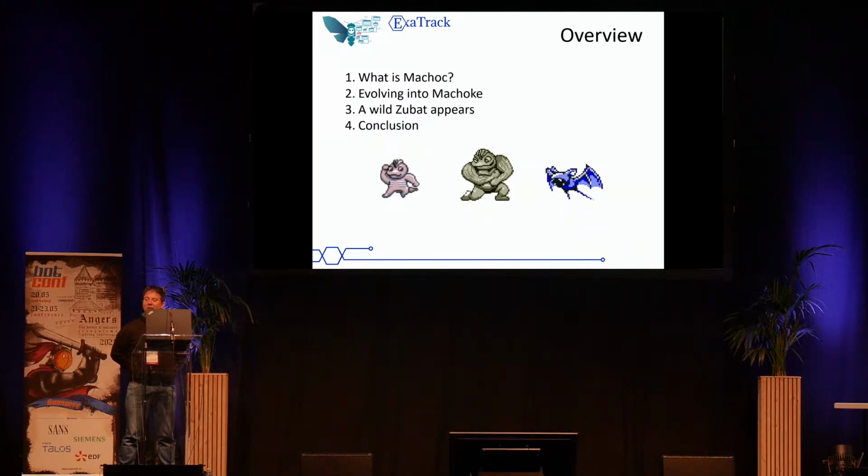So the first is Machoke, a CFG hashing algorithm we published a while back. How we evolved this algorithm into Machoke, and then Zubat, a new algorithm designed to find functions in a corpus of binaries.